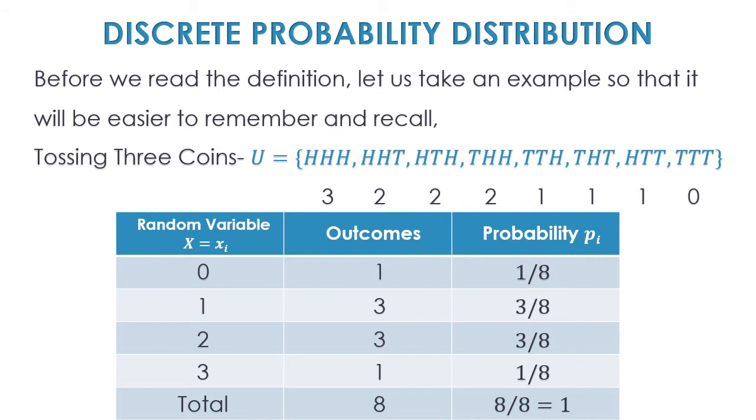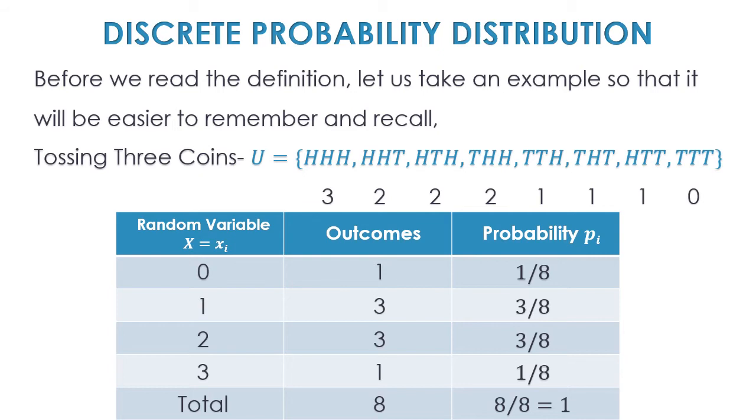We have already studied in the first chapter of probability that all probabilities always lie between 0 and 1. The minimum value is 0, the maximum value is 1. That means the probability is never negative. And the second thing, when I take the total of all the possible probabilities, I get 1. These are some fundamental rules. Number one, probability is always positive, and second, the total of all the probabilities is always 1. So remember these things.